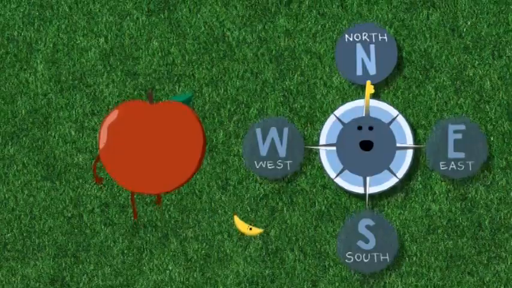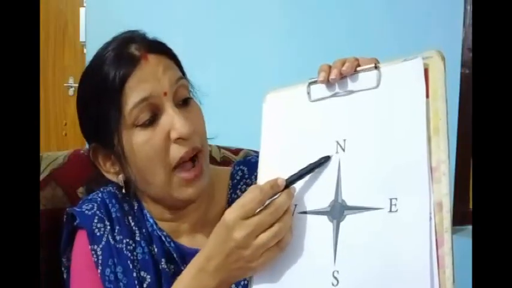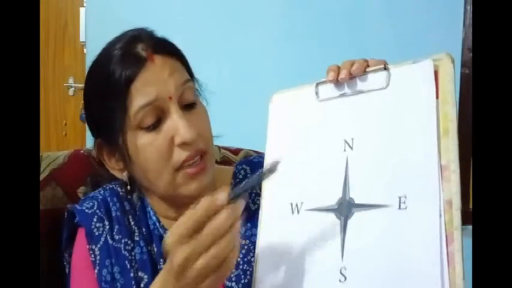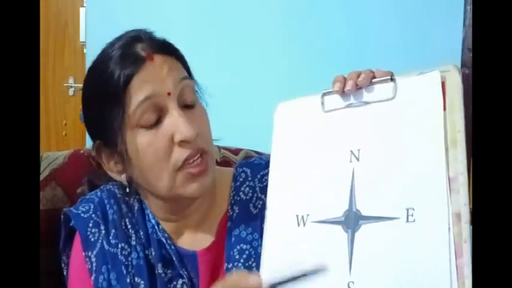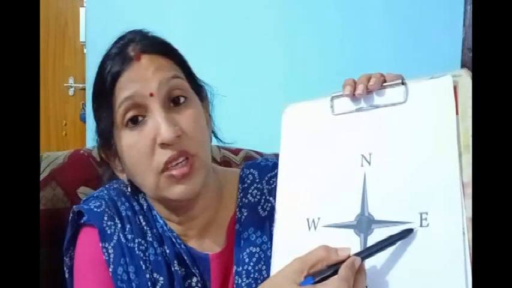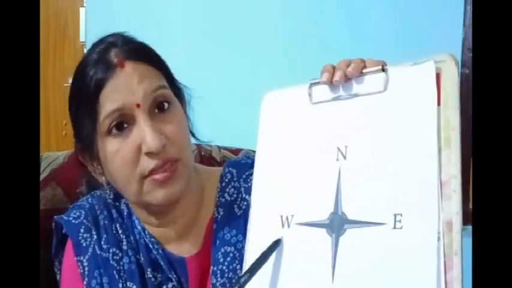Coming to the next point, we have got to know that there are 4 main directions. The 4 main directions are north, south, east and west. Children, usually we get confused with the directions. The topmost part is north and the opposite side of the north is south. The right hand side of the north is east and the left hand side of the north is west.